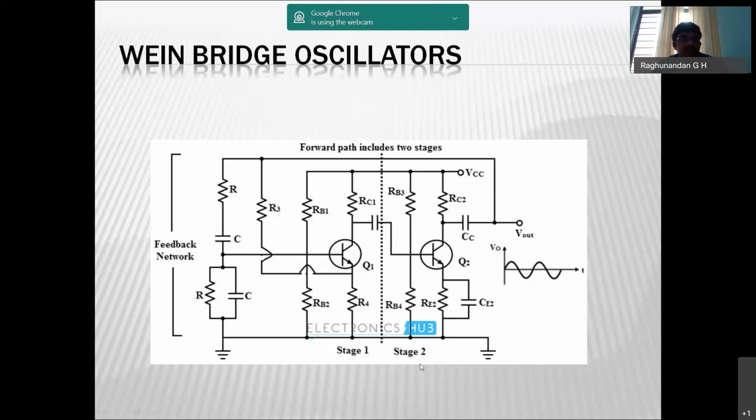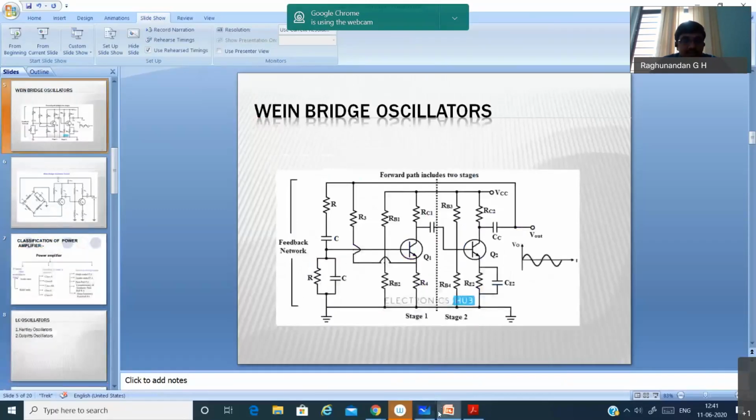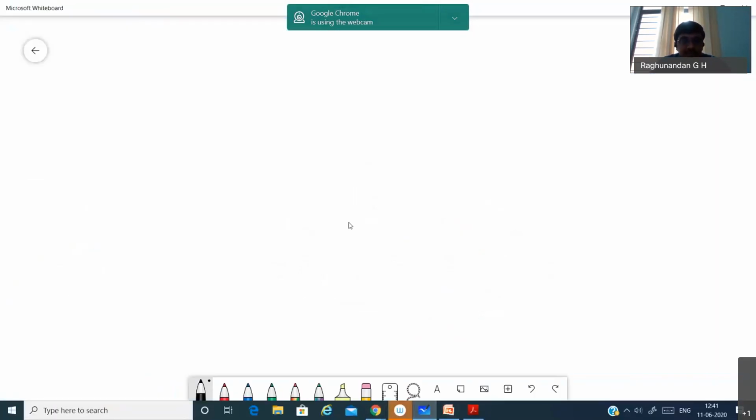So what is the formula for the Wien bridge oscillator? The formula for the Wien bridge oscillator is F is equal to 1 divided by 2 pi root of R1 C1 into R2 C2. Suppose R1, R2, C1, C2 are matching.